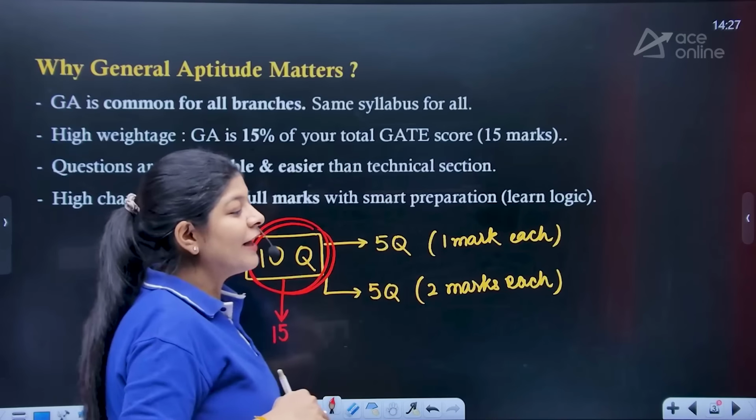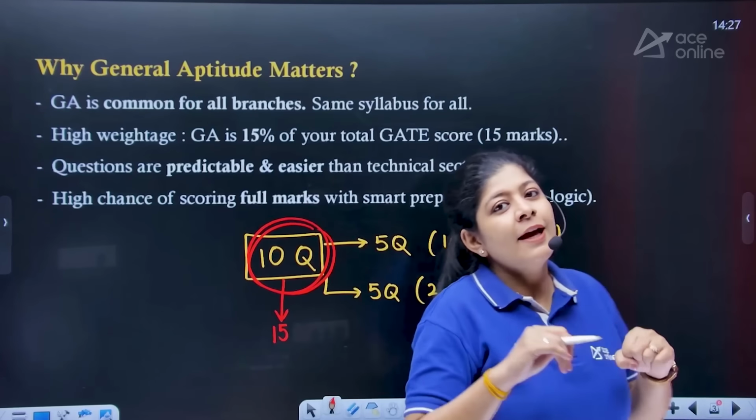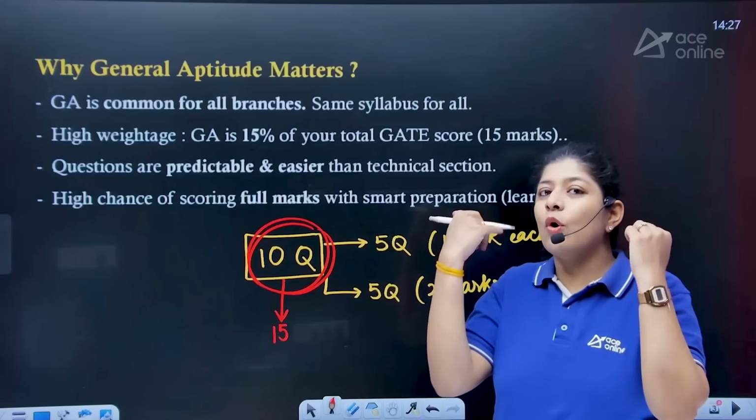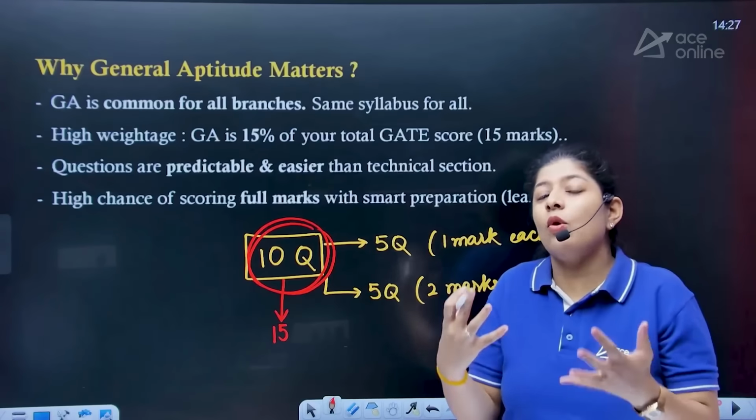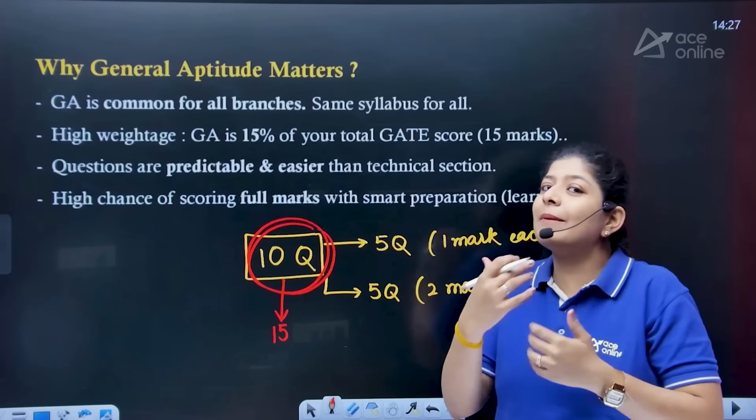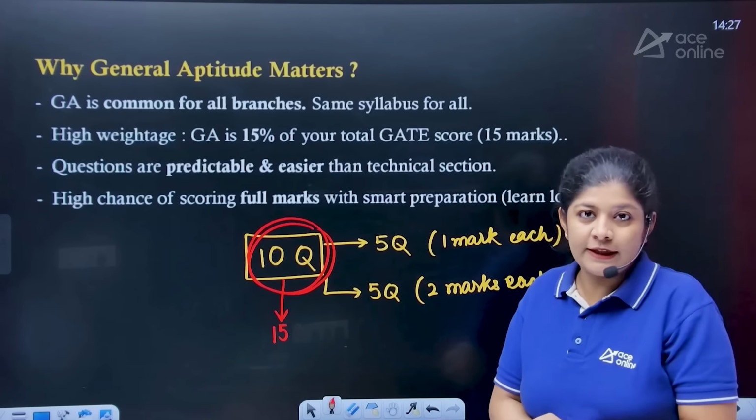Now the best part with the general aptitude is we have already learned, or we have already seen all those concepts or all those things which are under the general aptitude syllabus in our schooling section. All we need to do is simply brush up our concepts so that we are able to get full marks, or maybe the maximum marks from 15, right?